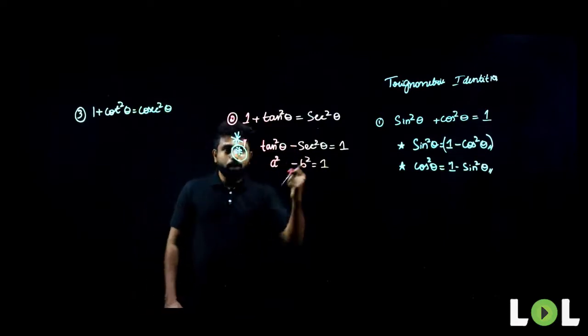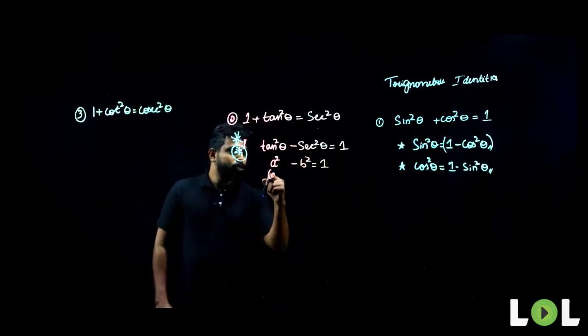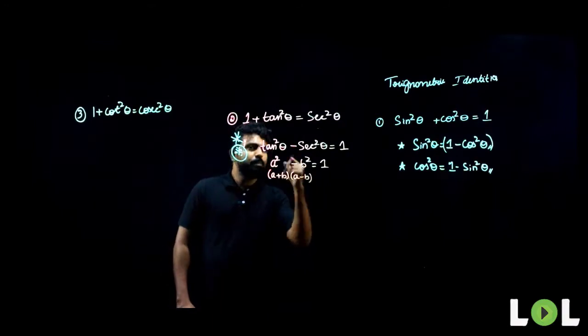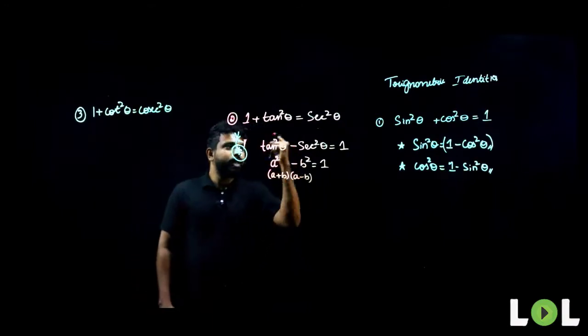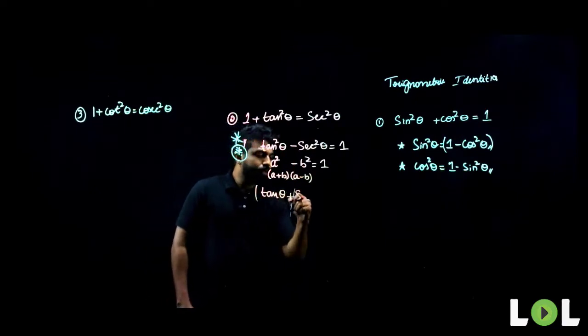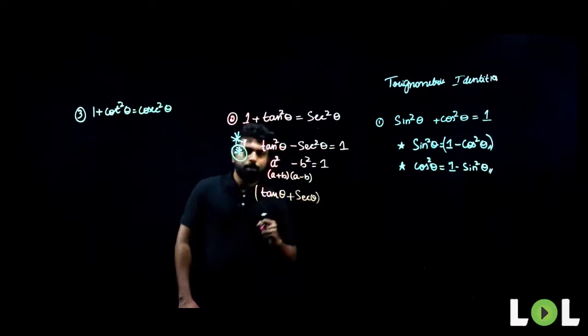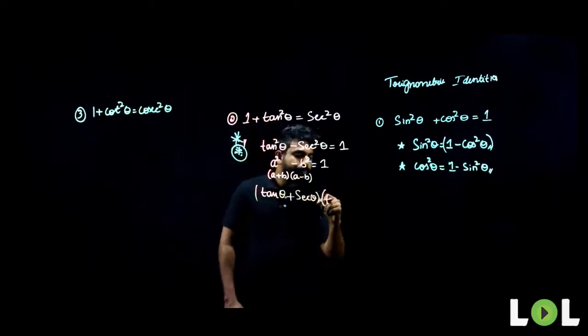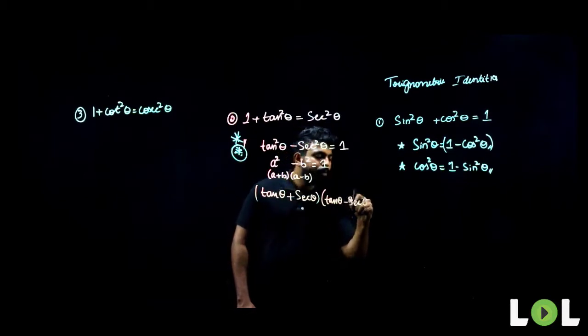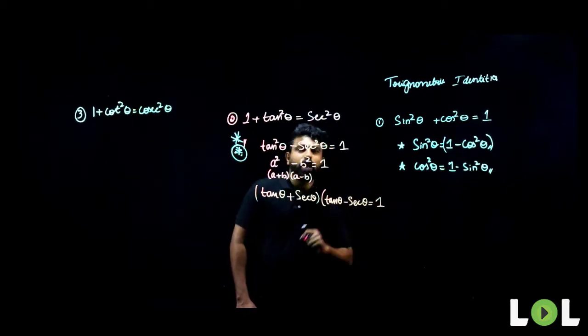What is a square minus b square? A square minus b square is a plus b into a minus b. Similarly, in this condition, tan square theta minus secant square theta can also be written as tan theta plus secant theta into tan theta minus secant theta will be equal to 1.